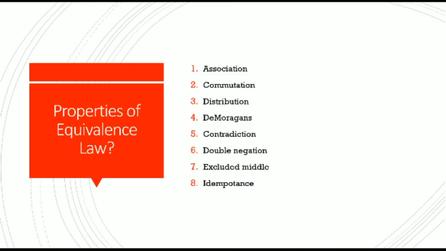So there are the properties of an equivalence law. The following are the properties: association, commutation, distribution, De Morgan's law, contradiction, double negation, excluded middle, idempotence. These are some of the important properties we have to understand under this equivalence law. There are certain denoted symbols under each and every law. I will show you in one minute.